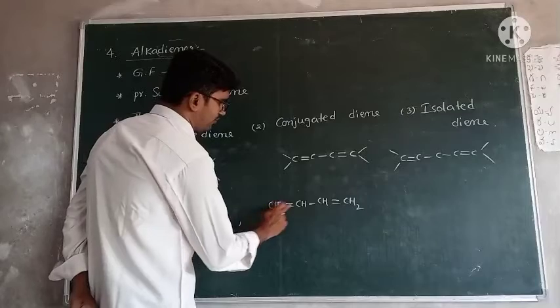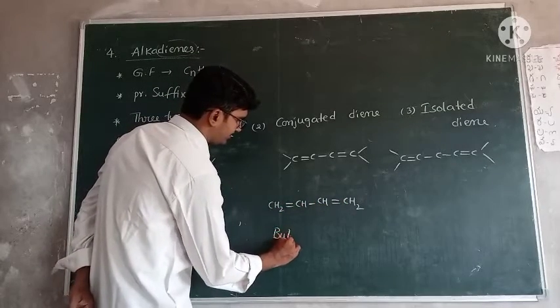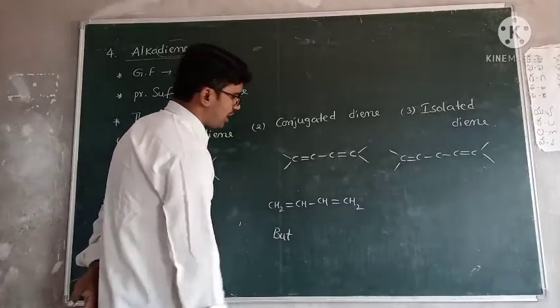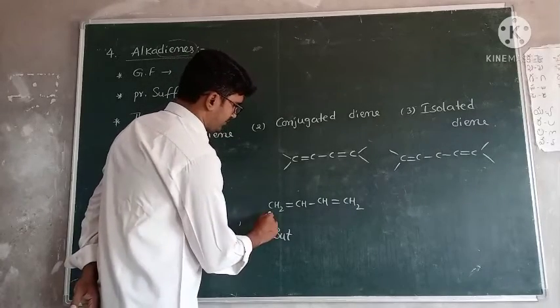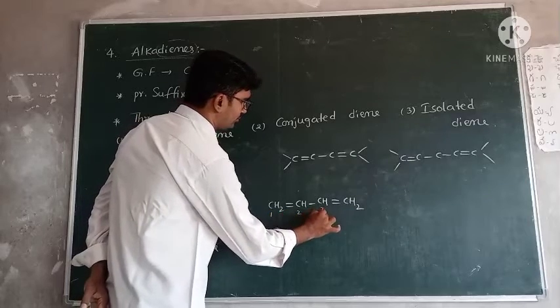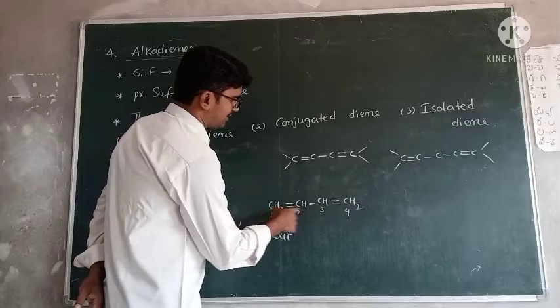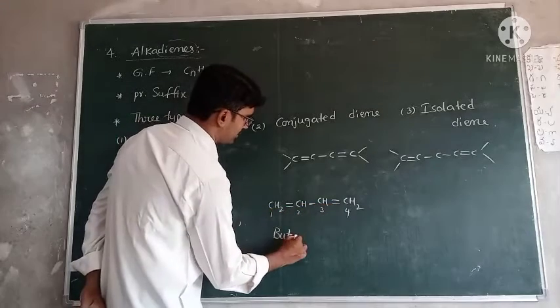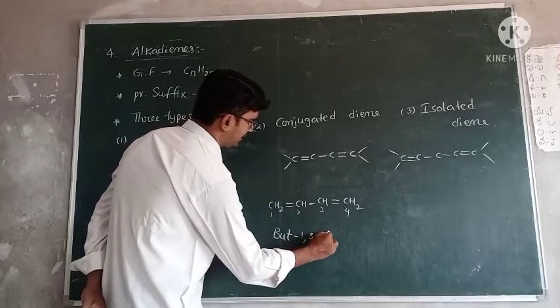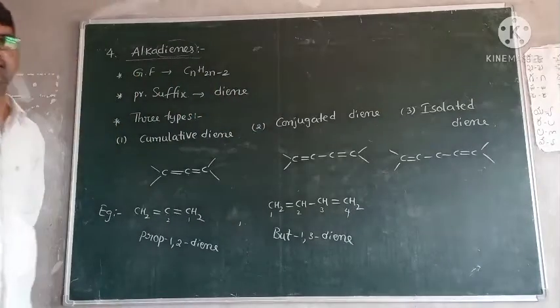How many carbons? 1, 2, 3, 4 carbons. Four carbons means but. What is the position of the double bonds? Give numbering from any side: 1, 2, 3, 4. Right? For the first carbon, one double bond is present. For the third carbon, one double bond is present. So 1,3-diene.